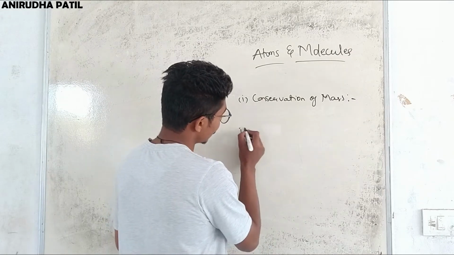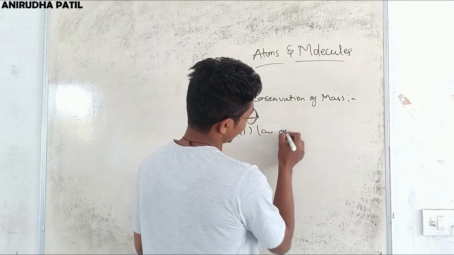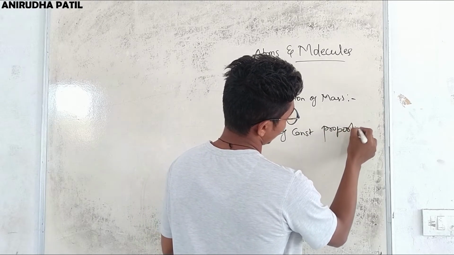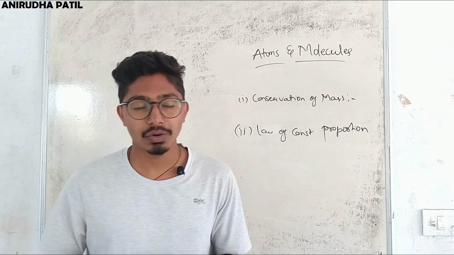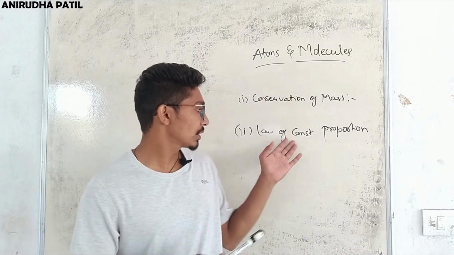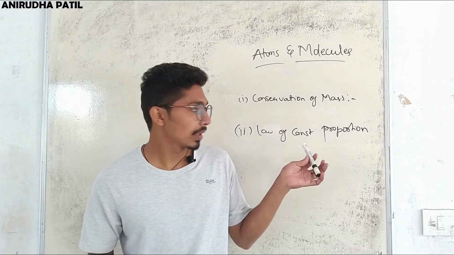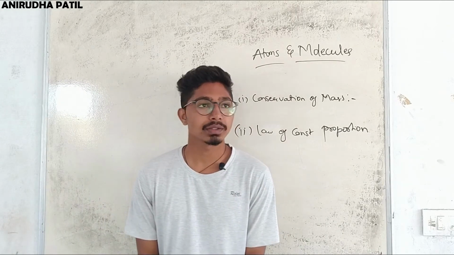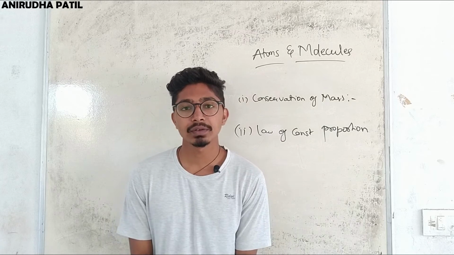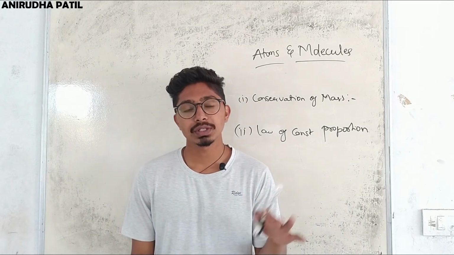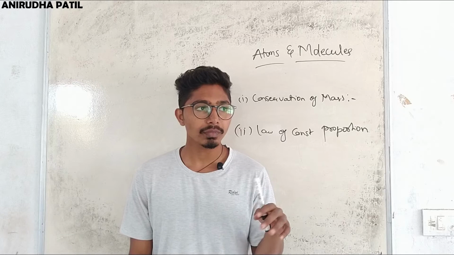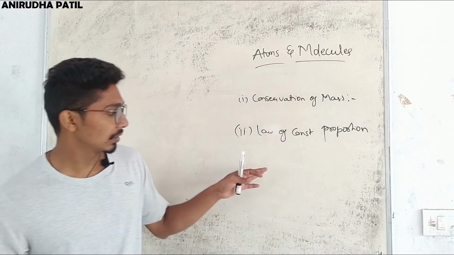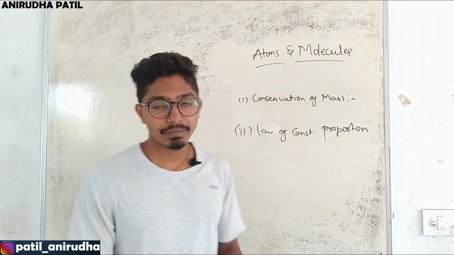The second law is the law of constant proportion. This law was composed by Lavoisier and his fellow mates. According to this law, when a compound consists of two or more elements, they are in a fixed proportion, whether the compound came from anywhere.